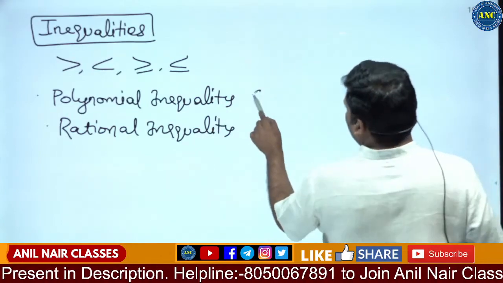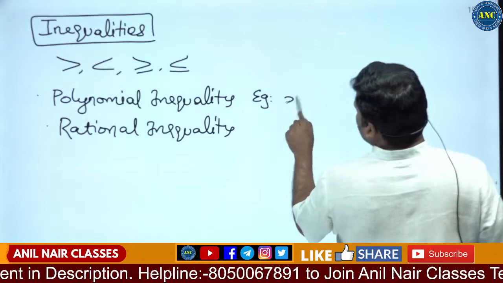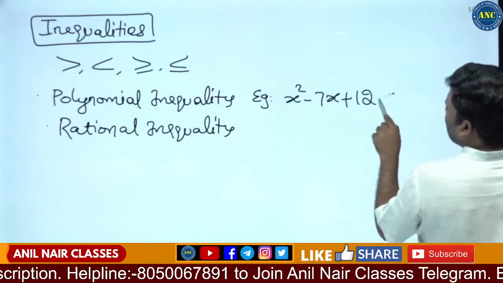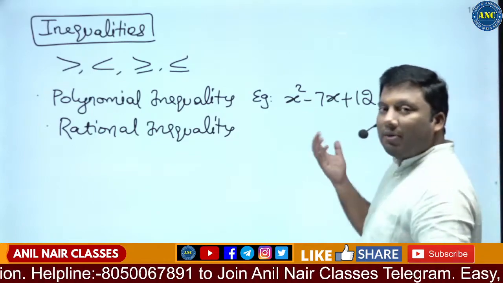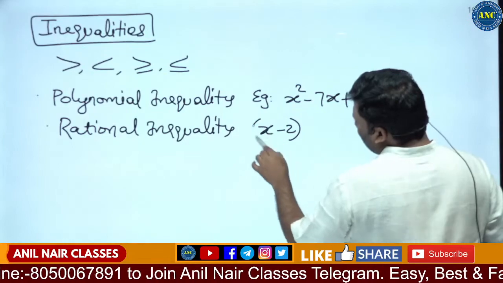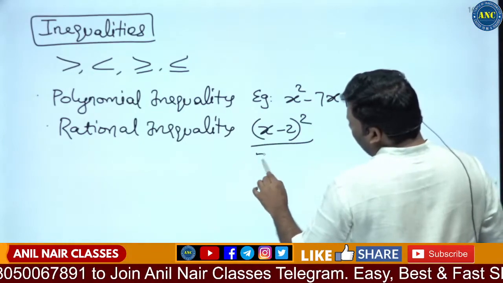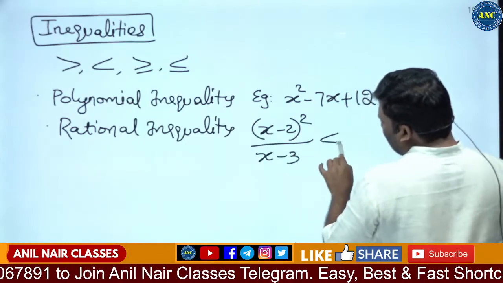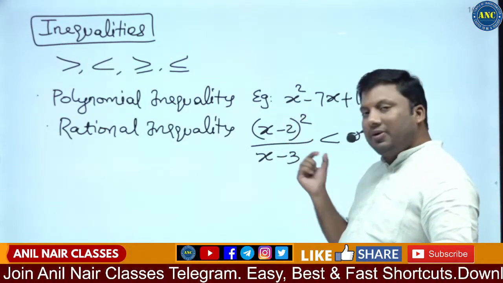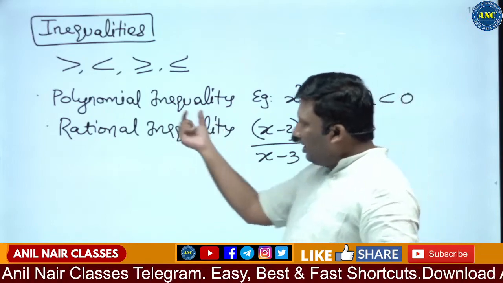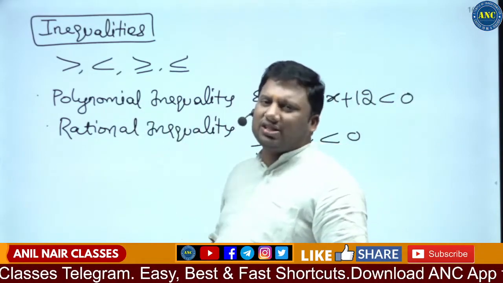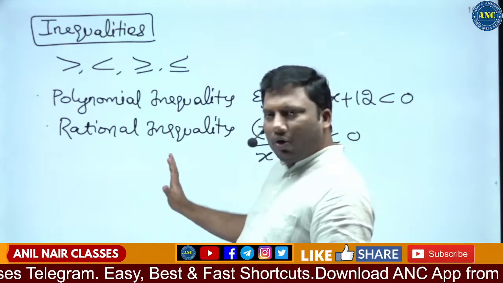For example, x square minus 7x plus 12 less than 0. This is a polynomial inequality. (x minus 2) whole square by (x minus 3) less than 0. Numerator is a polynomial function, denominator is a polynomial function. It can be a rational inequality. These are various kinds of questions that can come. I hope it is clear.